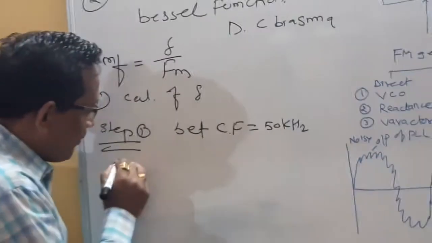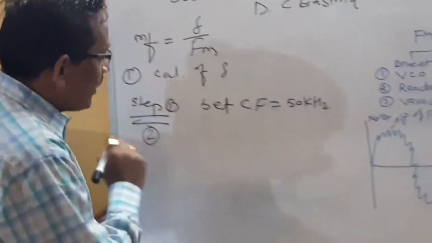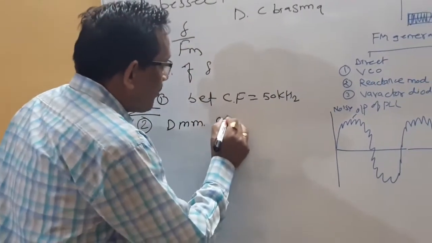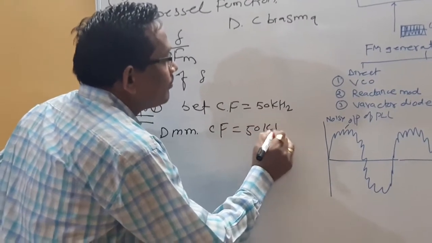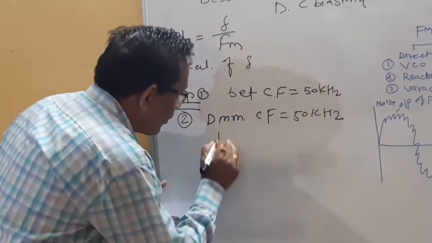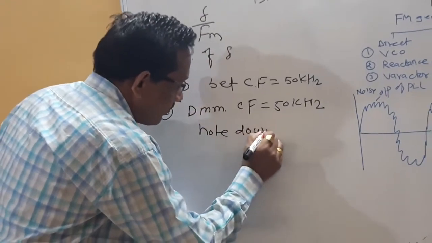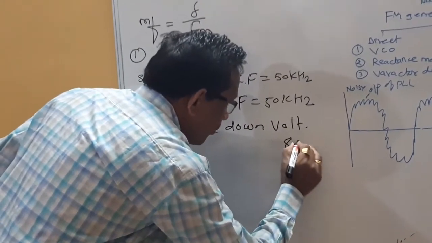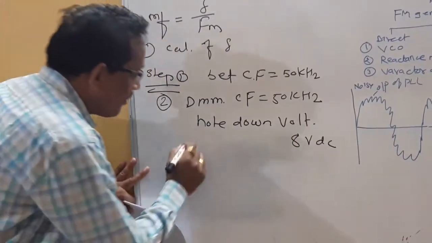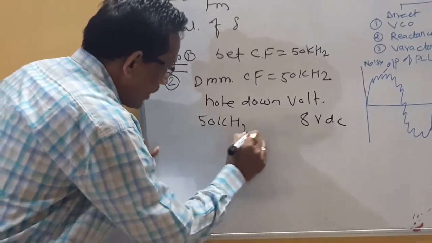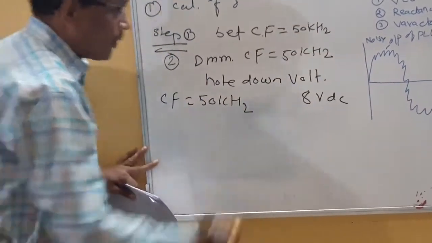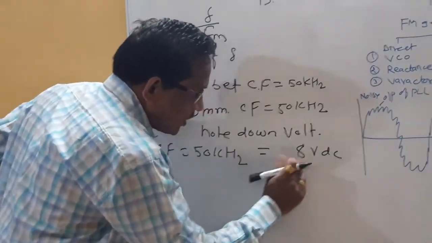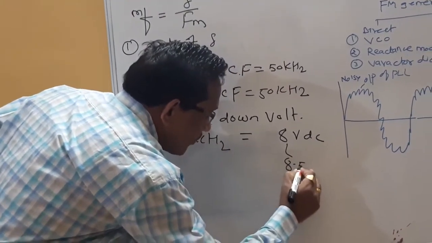Step number 2: take one DMM. At carrier frequency equal to 50 kilohertz, note down that voltage. Suppose that voltage is, for example, 8 volt DC. This 8 volt is at 50 kilohertz. My aim is to maintain this voltage at 8.5 volts. I will maintain that 8.5 volt.